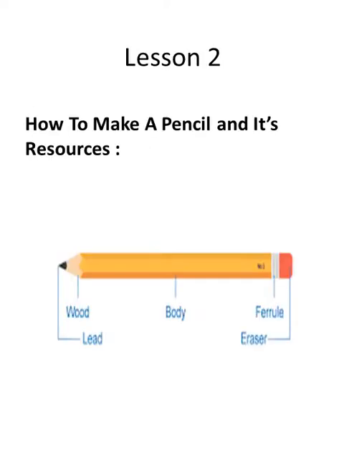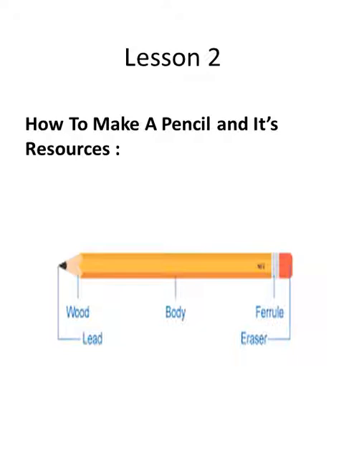Okay? In lesson 2, we have talked about how to make a pencil. The chapter is called how to make goods. We chose the pencil to know how we make it. First, we have to know the resources. What is the meaning of resources? Resources means materials I use. What materials do we use in the pencil? So, the pencil has 3 parts: the tip, which is the black one, the body, and the eraser.